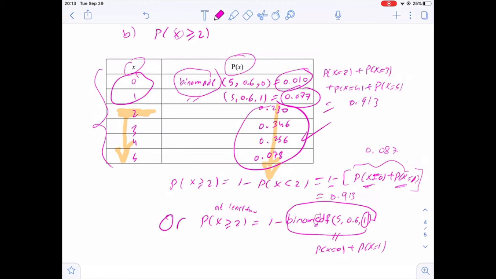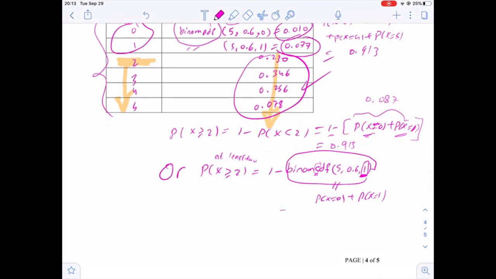That's why we use CDF instead of PDF. This is cumulative, all values that are less than or equal to the given value. The given value is 1, so 0 and 1. It will compute the probability for x equals 0 and the probability for x equals 1. So this will give us 1 minus 0.087, which is 0.913.